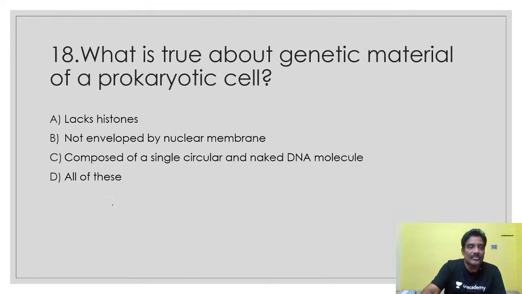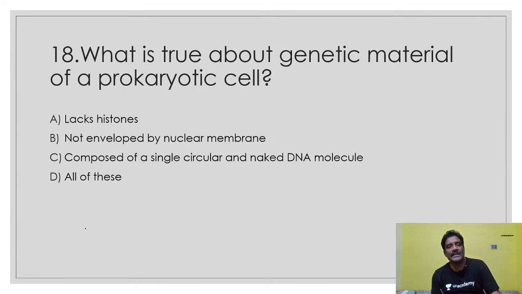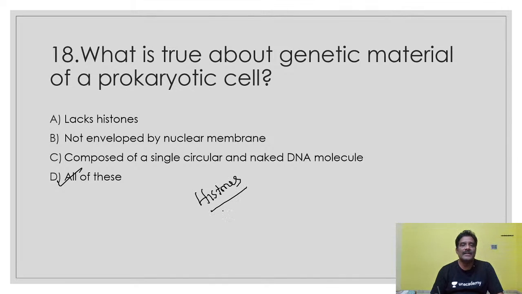Another important point: what is true about the genetic material of a prokaryotic cell? Lacks histone proteins, not enveloped by nuclear membrane, composed of a single circular and naked DNA molecule, all of this. So easily you can tell the answer here, D is the right answer. Histone proteins are present in eukaryotic DNA only.